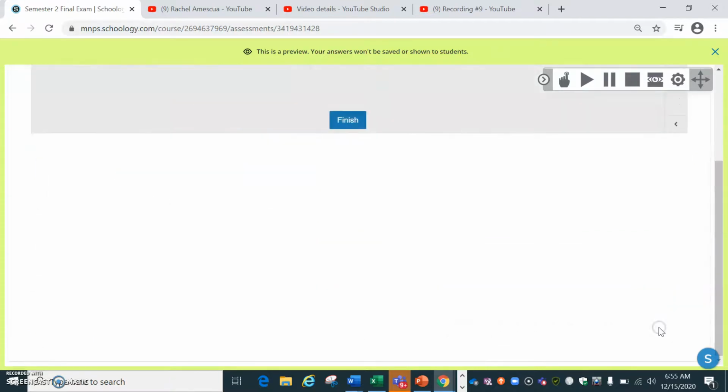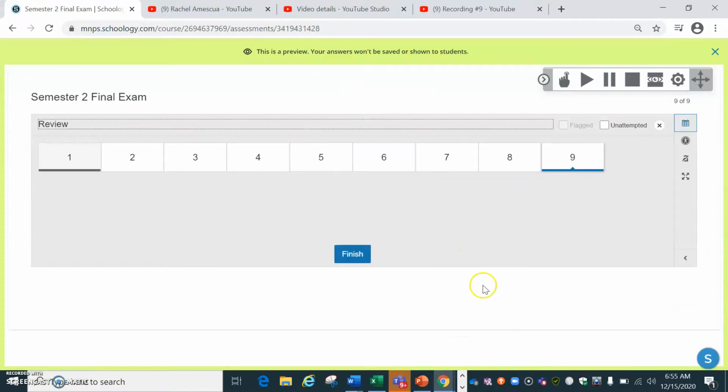Then you'll go to review, make sure you've answered everything, and click finish, and you will be done with your exam.